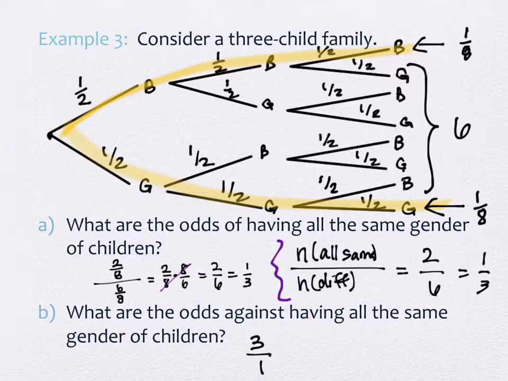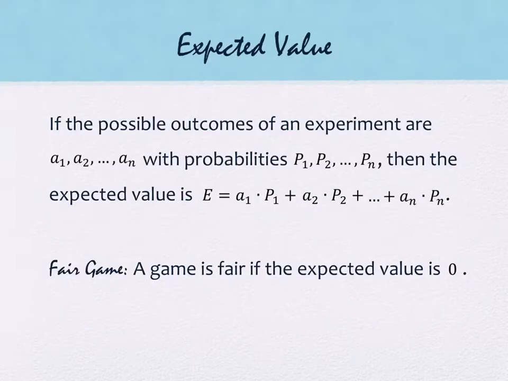Okay. All right. The other application in this section that we're going to look at is called expected value. Expected value, in a nutshell, is what we expect to happen as a result of playing a game. These are all going to look at outcomes with numerical possibilities. So I can't talk about the expected value of a gender of a child. That doesn't make sense because it doesn't have a numerical outcome. So we're looking more at the probability of game theory, like gambling games and games with horse races, stuff like that.